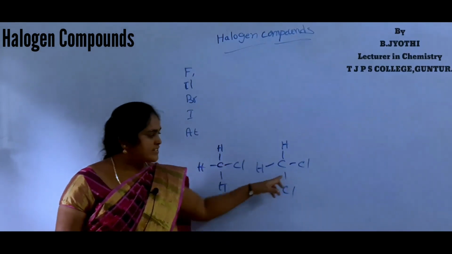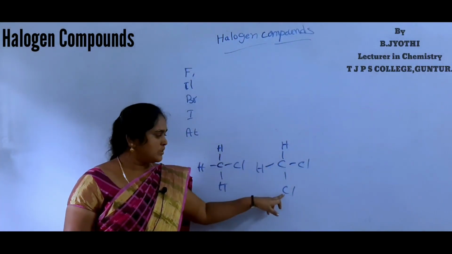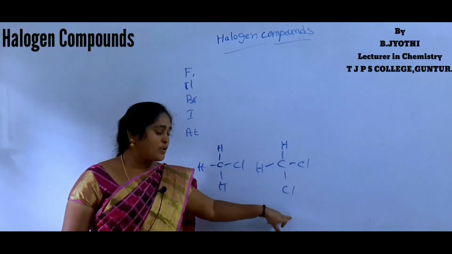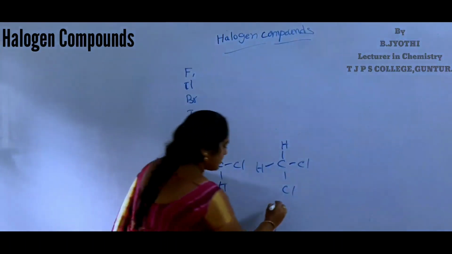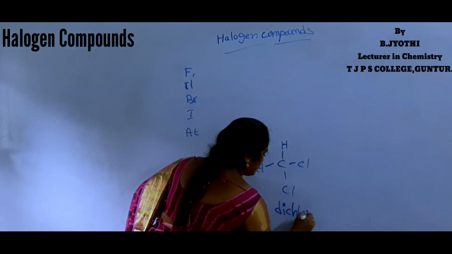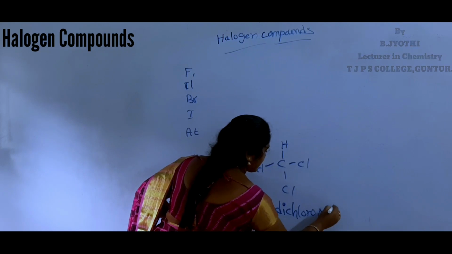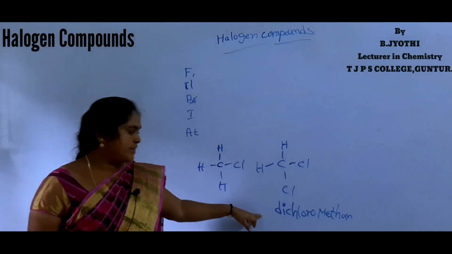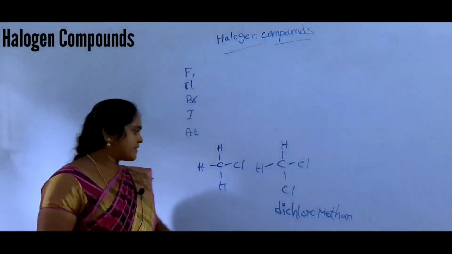How many halogens are in this compound? 2. So this is a dihalogen derivative. The compound name is dichloromethane.